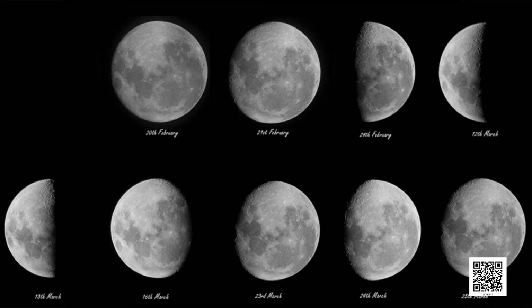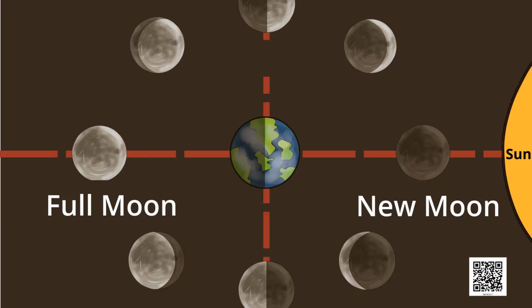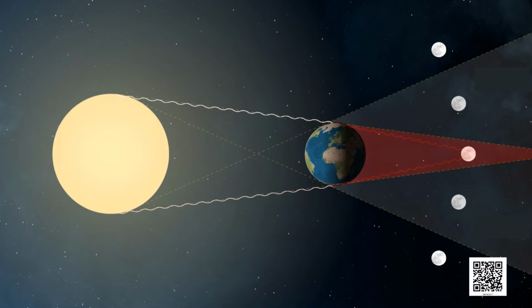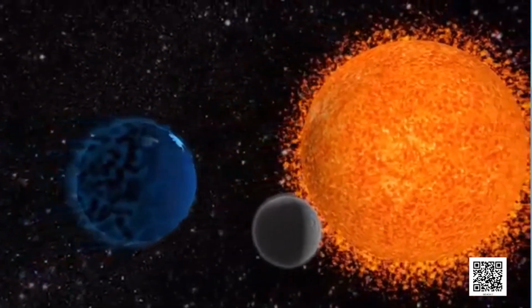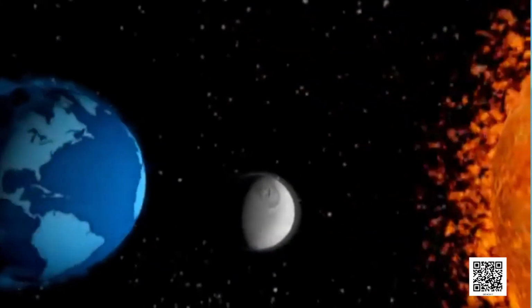Moon does not produce its own light, whereas the sun and other stars do. We see the moon because the sunlight falling on it gets reflected towards us. We therefore see only that part of the moon from which the light of the sun is reflected towards us. Remember that the moon revolves around the earth. The earth, along with the moon, revolves around the sun.